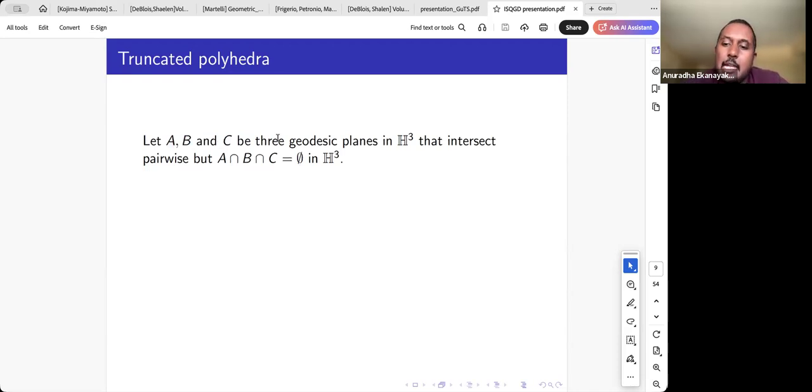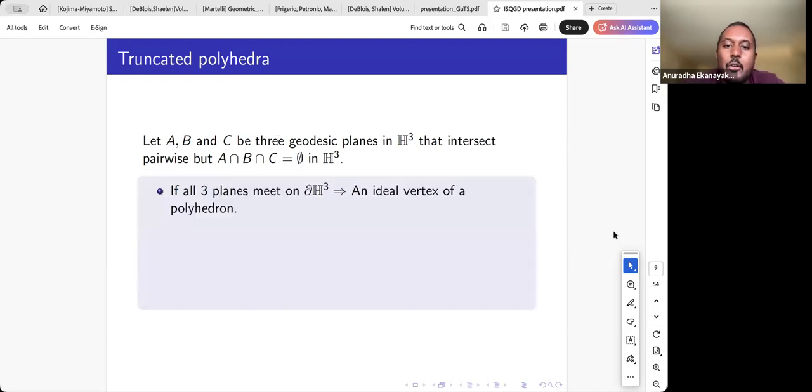Okay. And if these three geodesic planes intersect on the ideal boundary of H3, we call it an ideal vertex. So if you have a tetrahedron or polyhedron where all the vertices are ideal, we call it an ideal polyhedron. And we use ideal polyhedra to construct hyperbolic three-manifolds with no boundary. For example, the figure-8 knot complement I mentioned earlier has a triangulation by two ideal tetrahedra.